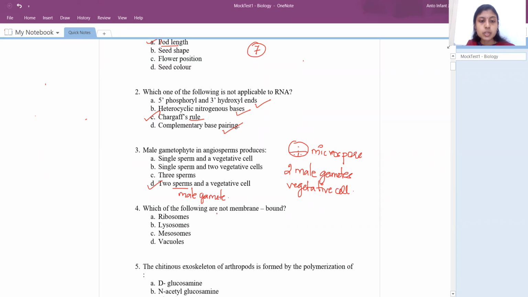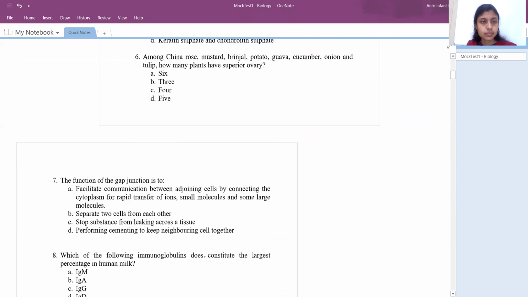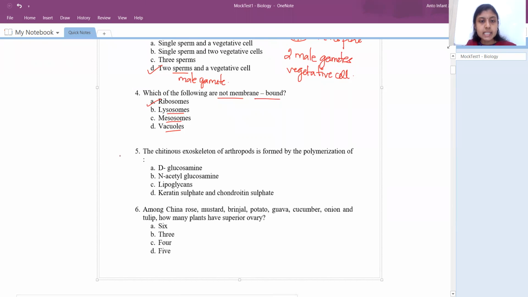Right. Next question, which of the following are not membrane bound, which means doesn't have a membrane around them. Okay, so you have ribosomes, lysosomes, mesosomes, and vacuoles. The answer would be ribosomes. We know lysosome is membrane bound, mesosomes, and vacuoles, right? Okay, so next question, fifth question. The chitinous exoskeleton of arthropods is formed by the polymerization of. We know chitin is made up of N-acetyl glucosamine. So the answer is N-acetyl glucosamine.